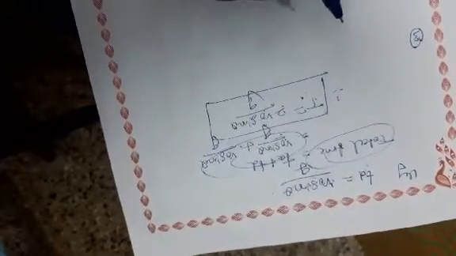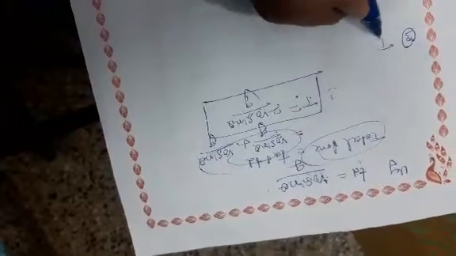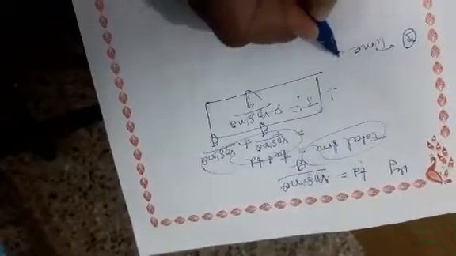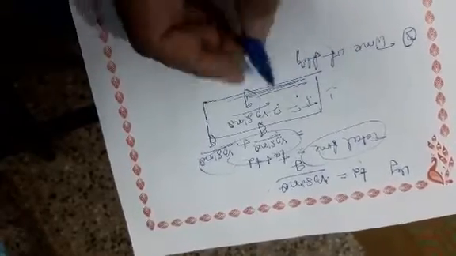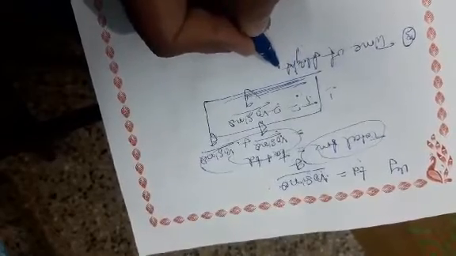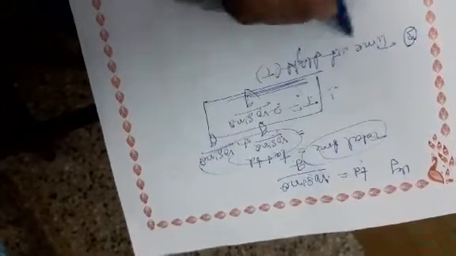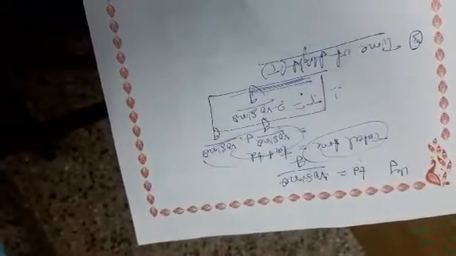Next, the third one is time of flight, also called total time. The symbol of the time of flight is capital T. It is the same equation, but derived by using a different kinematic equation.